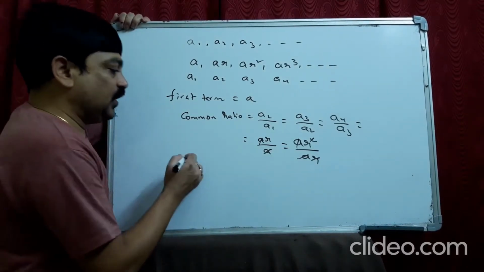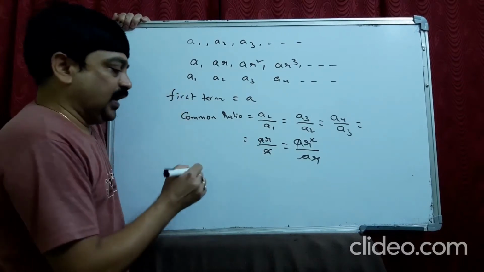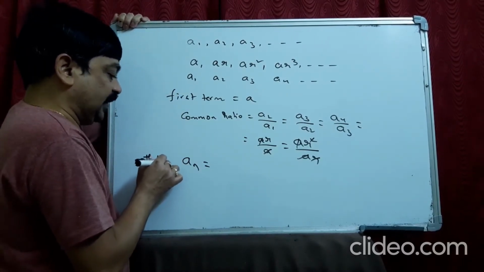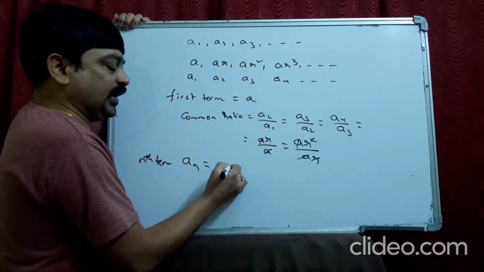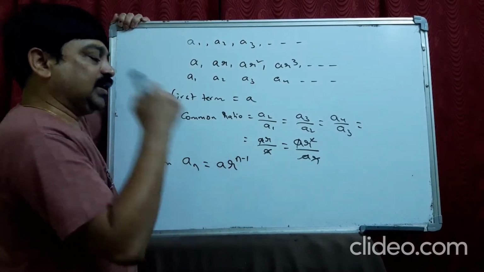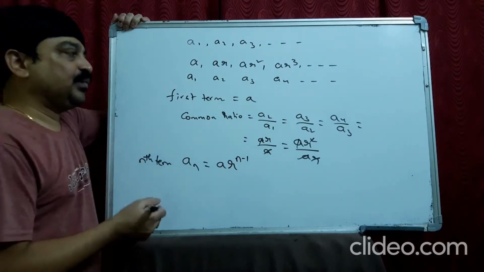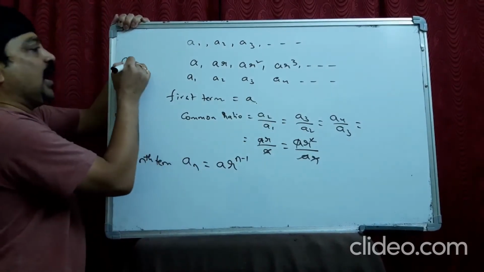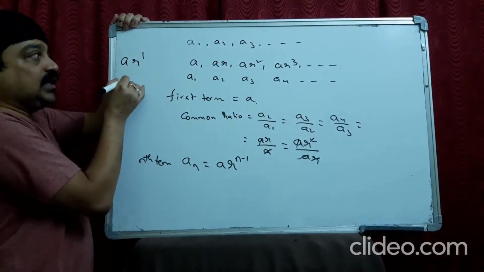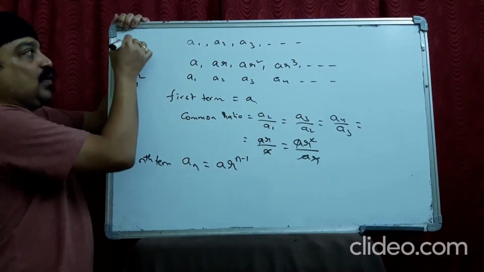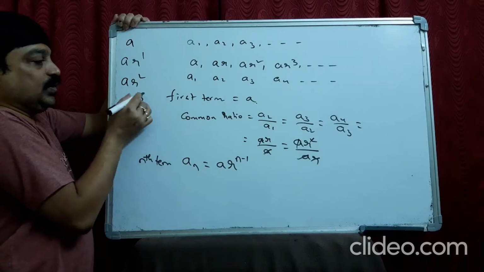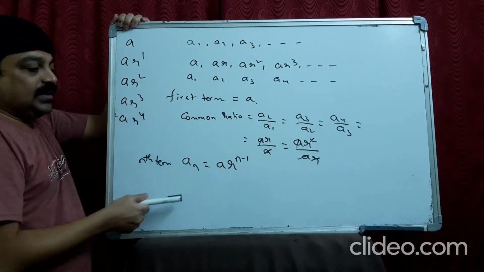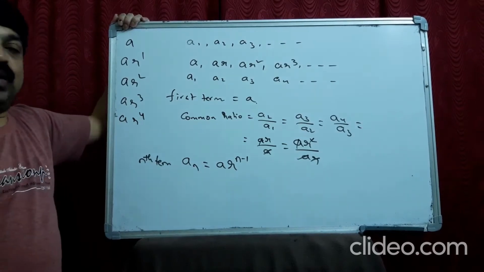To find the nth term, like in AP, the nth term of a GP is a into r power n minus 1. How did this happen? See, the first term is a. The second term is ar, that is ar power 1. Third term, ar square. Fourth term, ar cube. That means for the fourth term it is power 3, for the fifth term it is power 4, and for the nth term it will be power n minus 1.